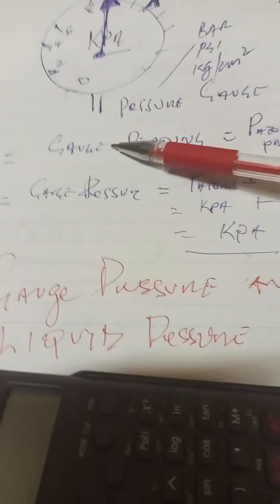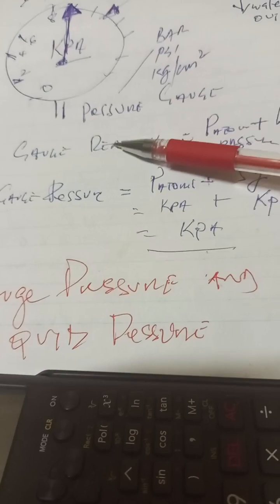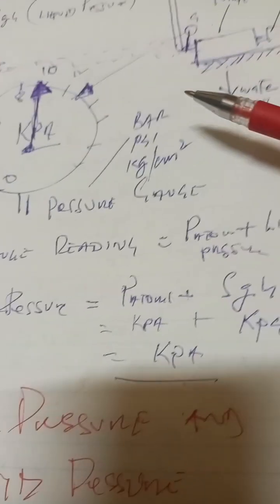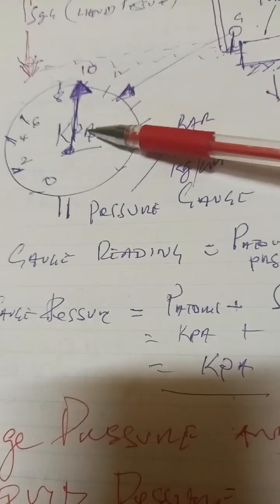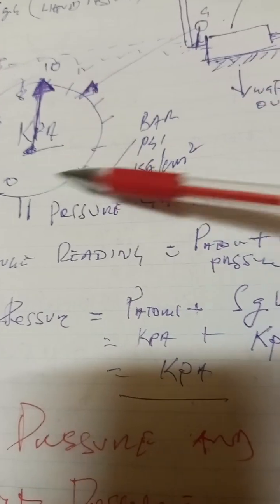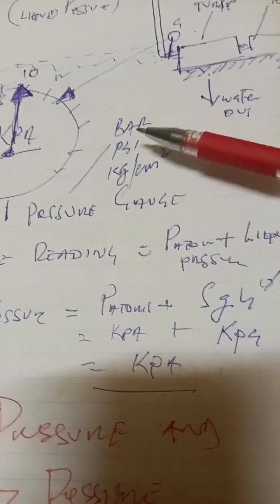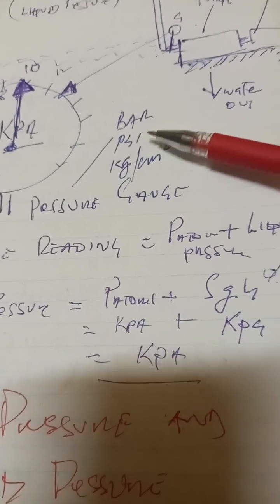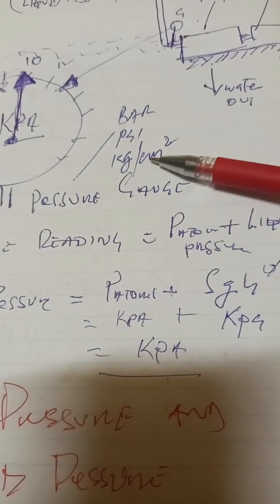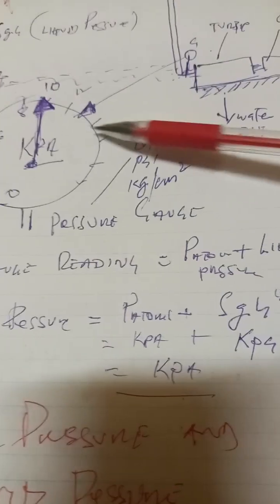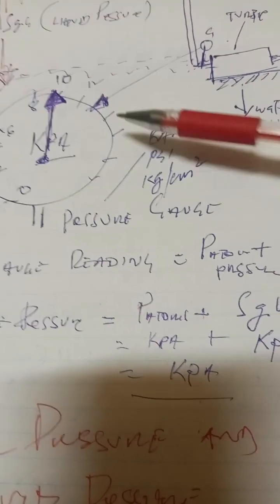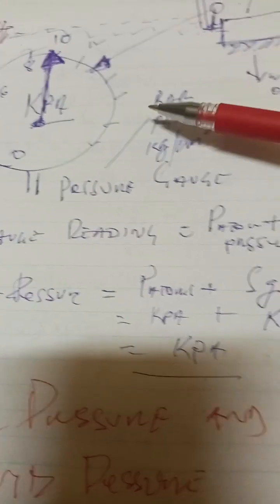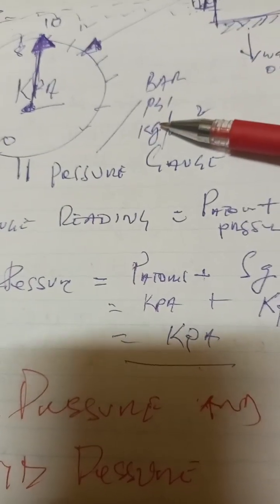So basically, let me summarize again. Gauge pressure, or the gauge reading, is what you read on the gauge, plenty of times in kPa, but some gauges have scales in bar, PSI, which is pounds per square inch, basically British units, and kilogram per centimeter squared, which is the SI unit. But they are all the same. You can convert kPa to bar, kPa to PSI, PSI to kPa, PSI to bar, or PSI to kilogram per centimeter squared.